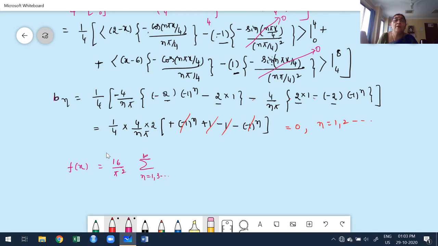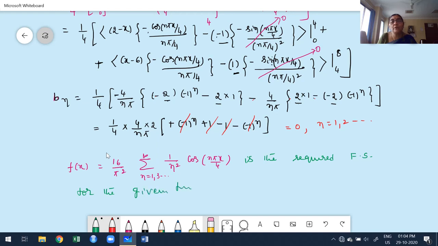Whenever I consider odd or even, first you have to mention the first few values. 1 by n square cos of n pi x by 4 is the required Fourier series for the given function over the interval 0 to 8.